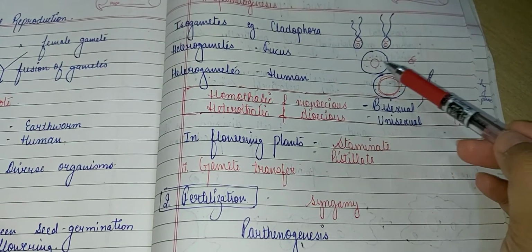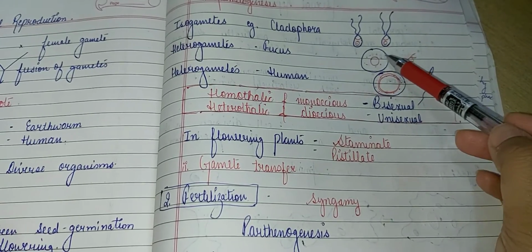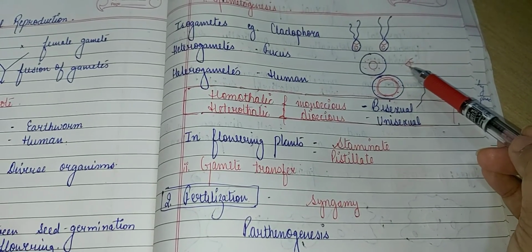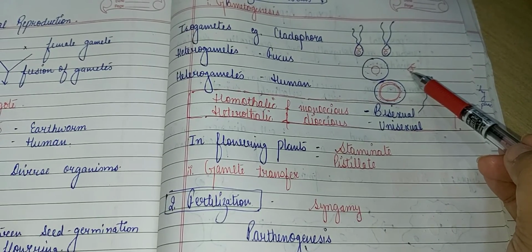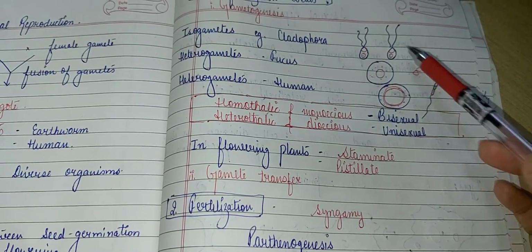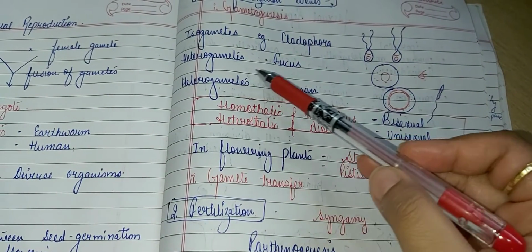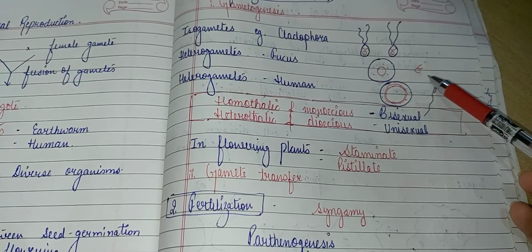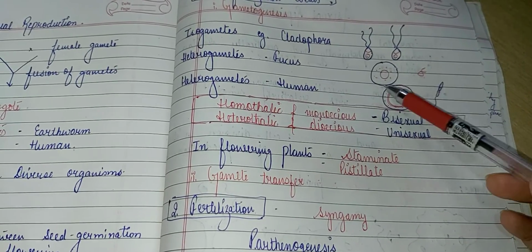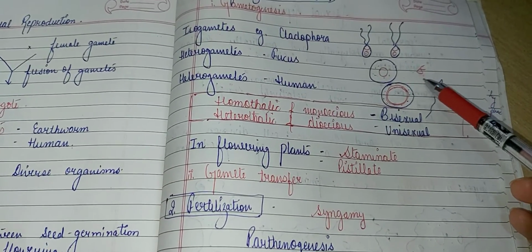So you can see the difference in their morphology. There's a large female gamete and a small male gamete. In case of this alga, two morphologically different gametes are produced.